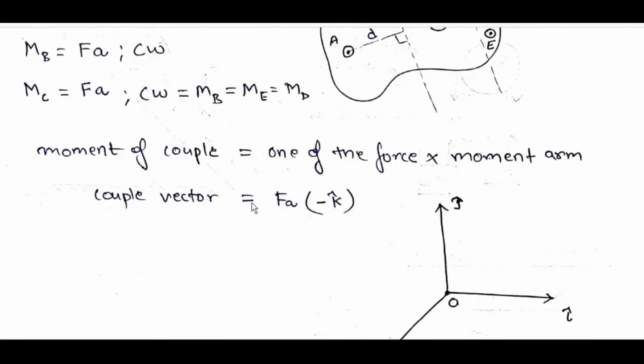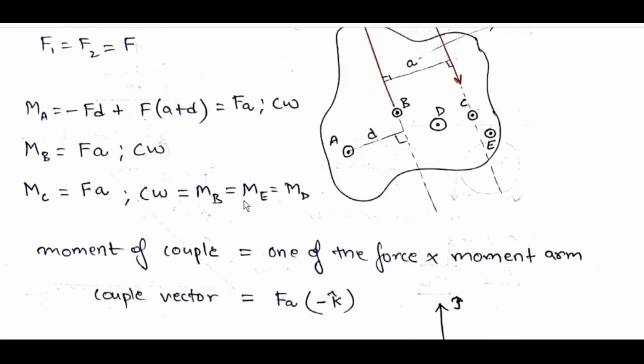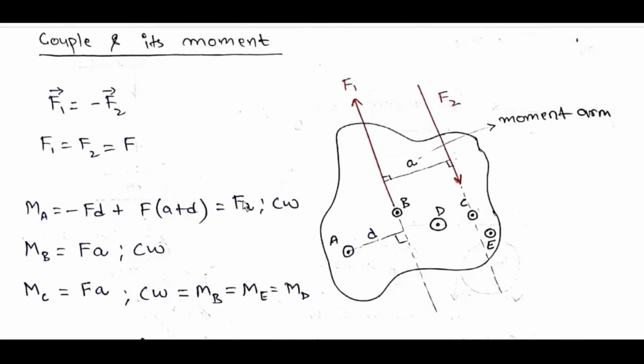Couple vector is equal to F a minus k cap, minus k cap because it is into the plane.